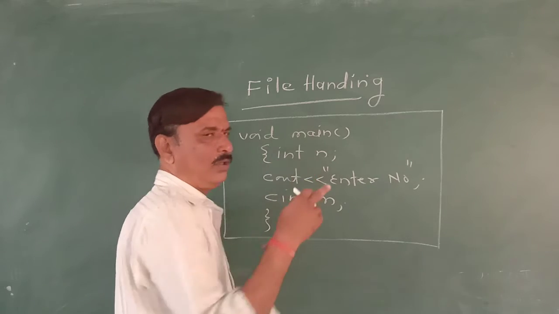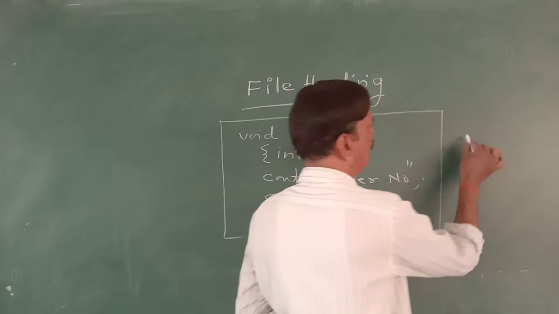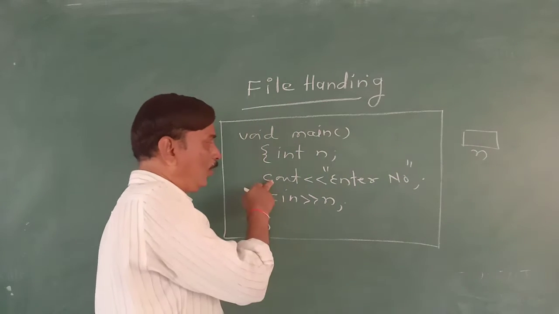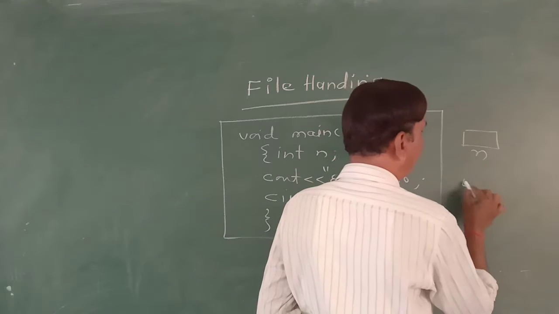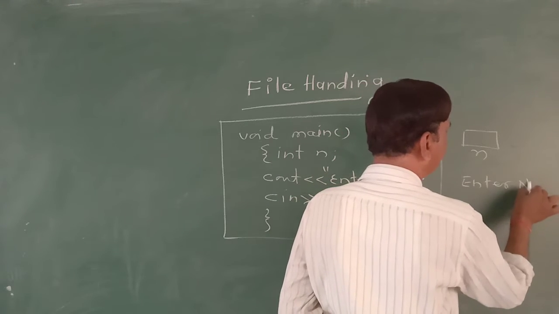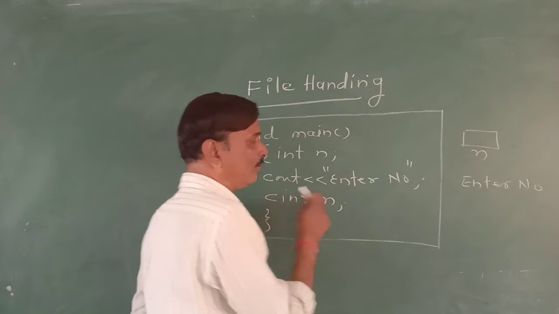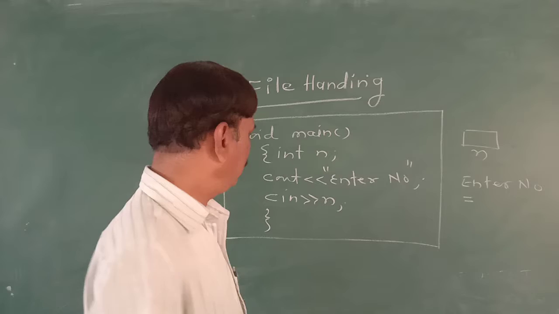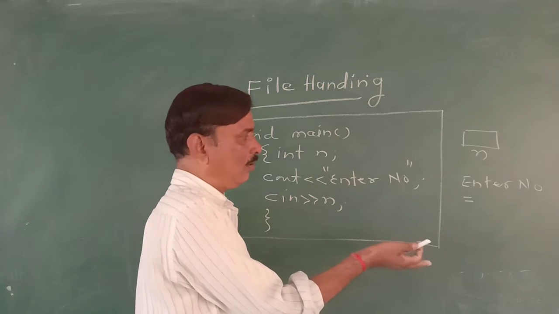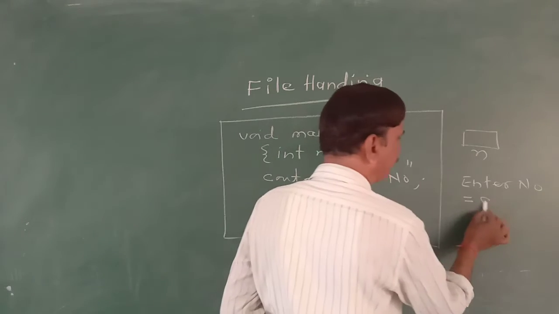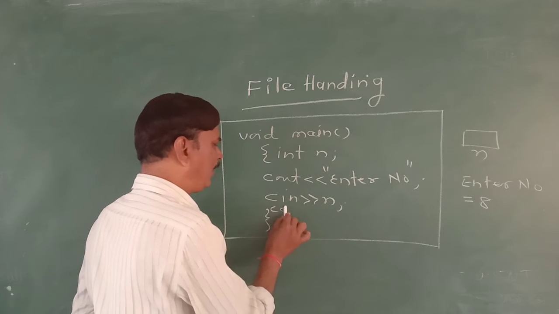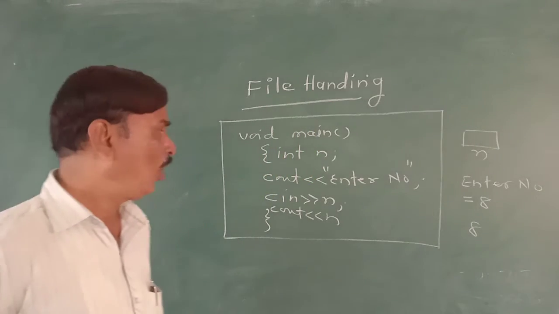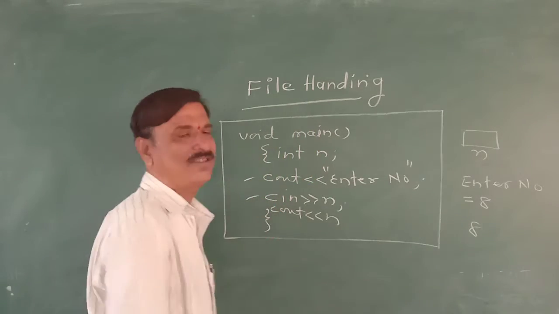Due to the variable declaration, memory is allocated. Due to the cout statement, the message "enter" will appear. Due to the cin statement, a blinking cursor will appear. The blinking cursor indicates that you are ordered to enter the number, say 8. Now suppose you write cout n, then 8 will be displayed. So these are the cin and cout statements.